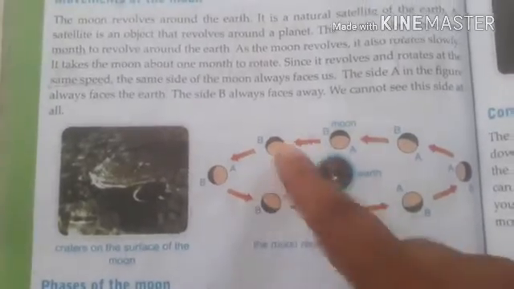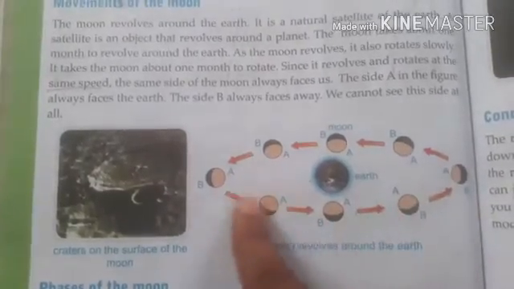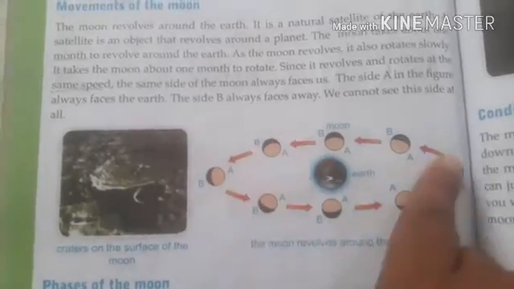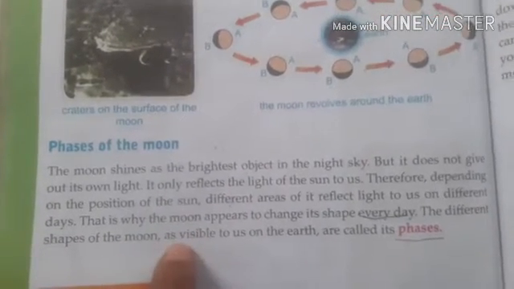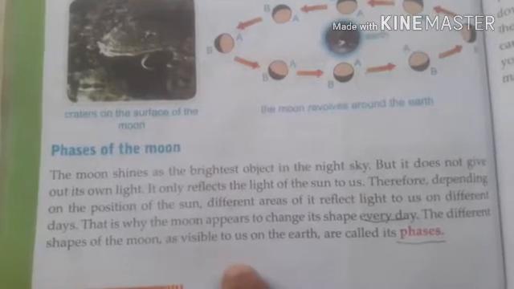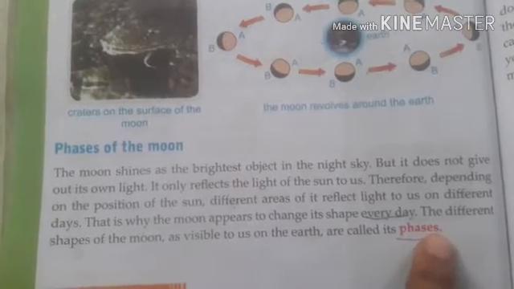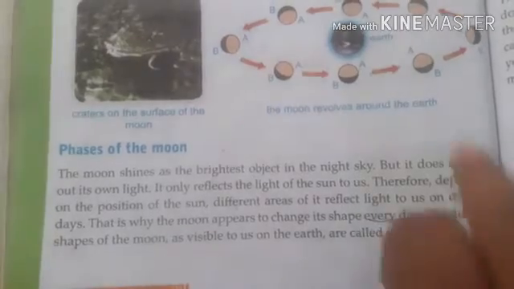Remember, it takes 30 days to complete one round around the earth. While it is moving, we can see the shapes of the moon. The changing shapes of the moon are called phases of the moon, right? There are new moon, half moon and full moon, because of the position and the light reflected by the moon.